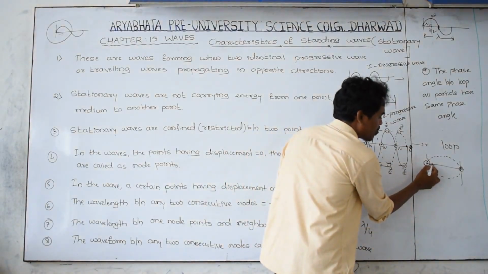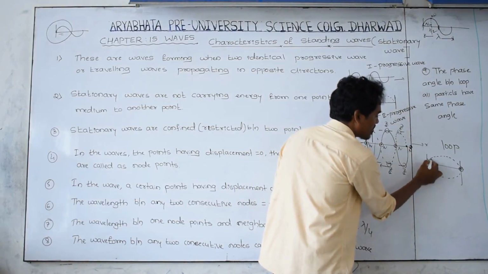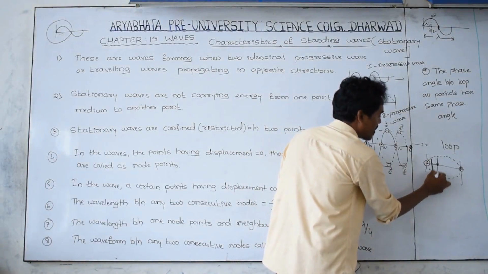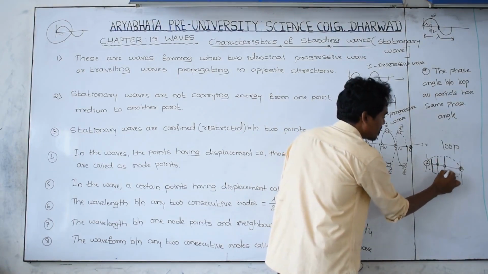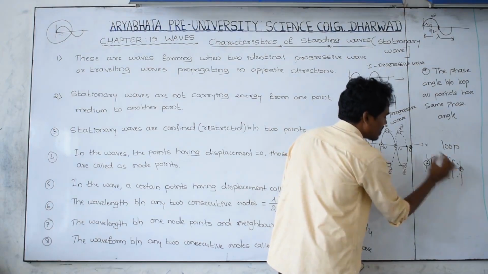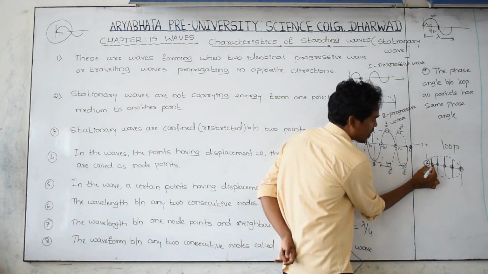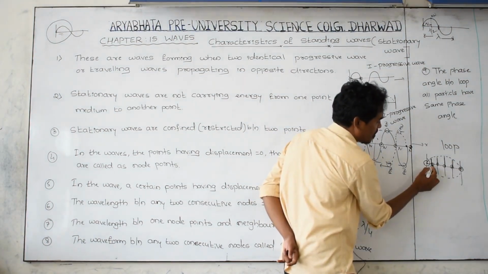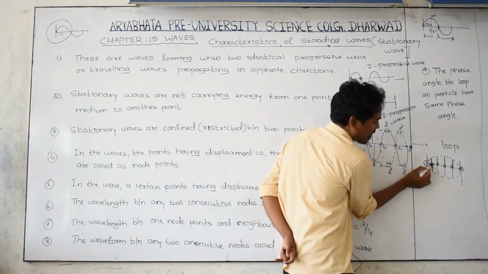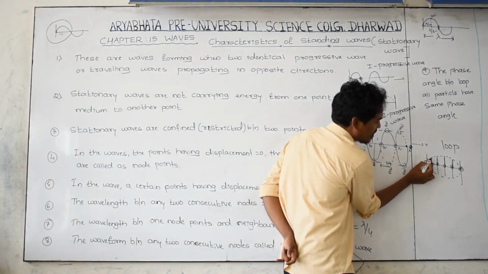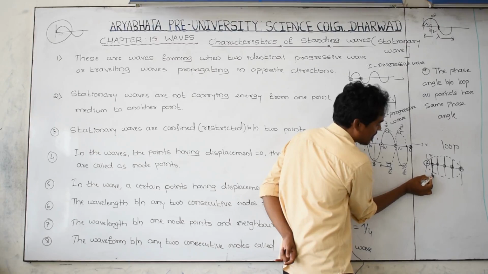And here let us take one particle. This particle is vibrating like this. Here one particle vibrating like this. Here one particle vibrating like this. Here one particle vibrating like this. Let us take this particle, except node points. For this particle the angle is 0. Here the angle is 90 degrees. Here the angle is 90 degrees.